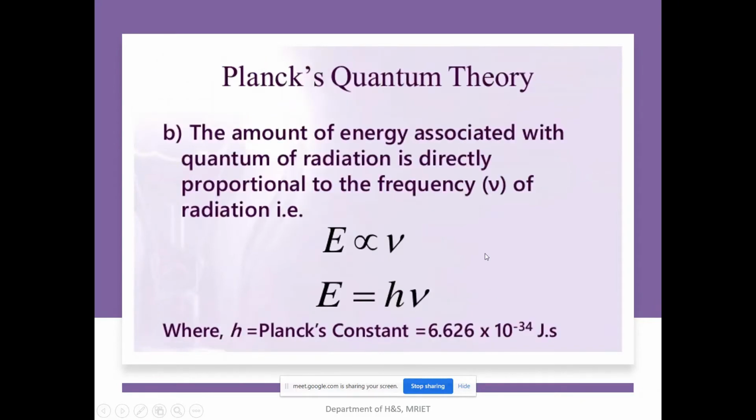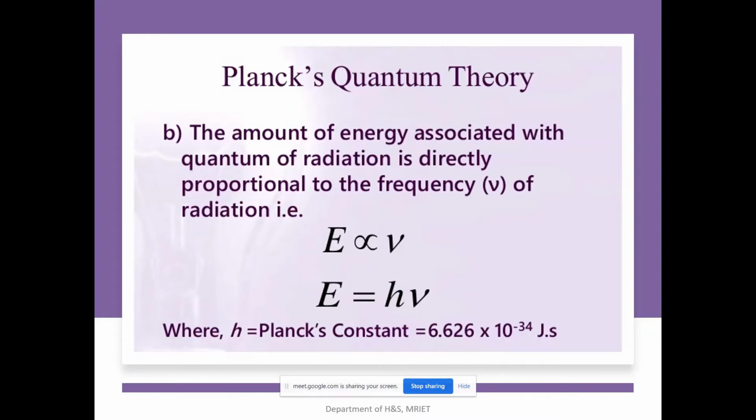Any problem? Right. Or in other words, we can state the same theory as, from E equals h nu, E is always proportional to nu, which means it always depends upon the frequency of radiation. What is h here? h is nothing but Planck's constant, whose value is 6.626 times 10 raised to minus 34 joule seconds.